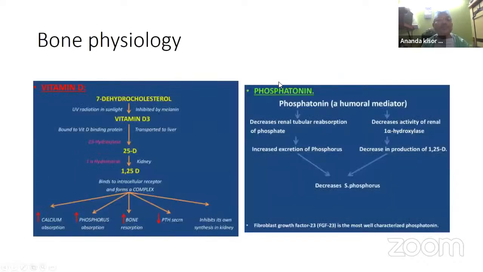So again, see, this is a bone. This is hypophosphatemic rickets. How to write it down?